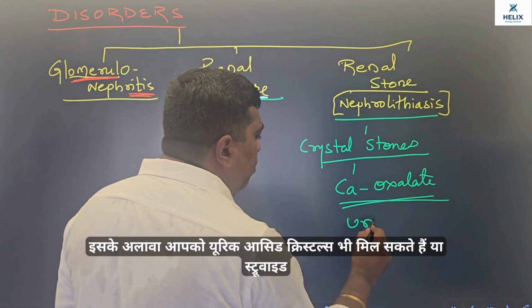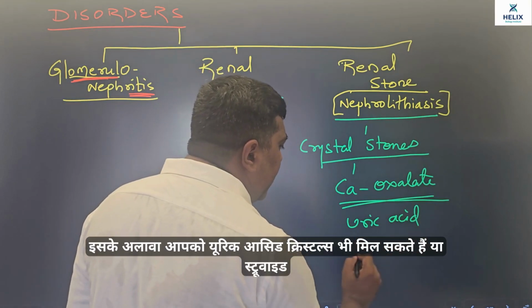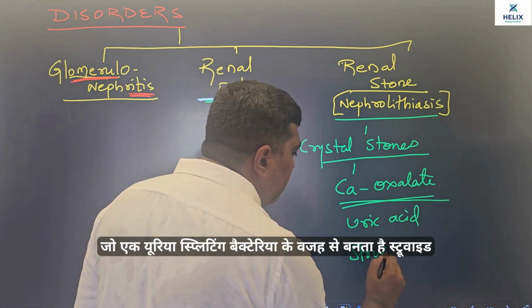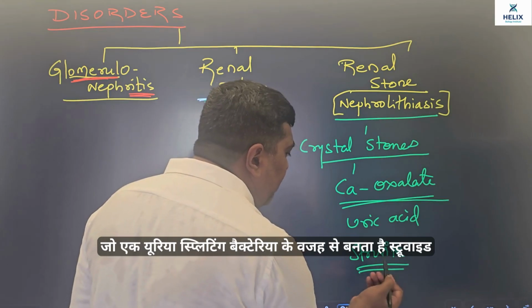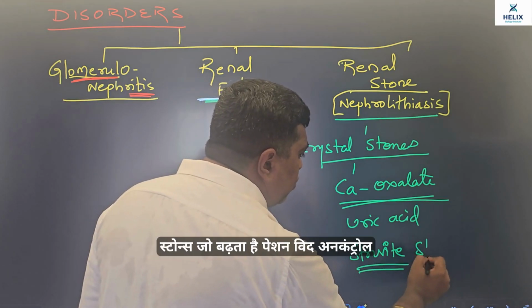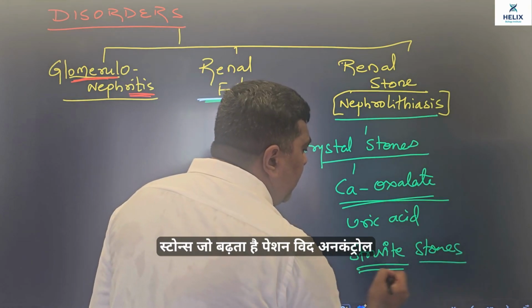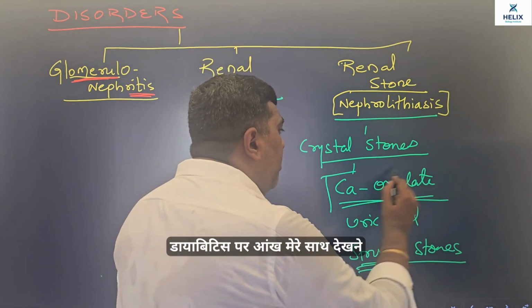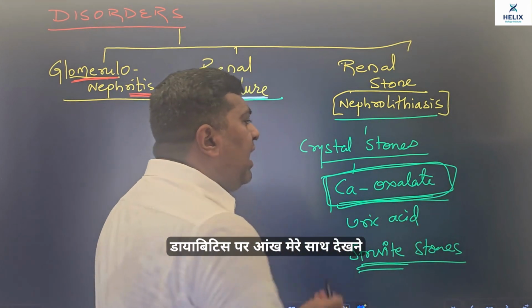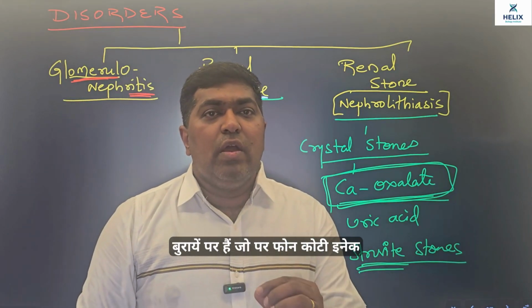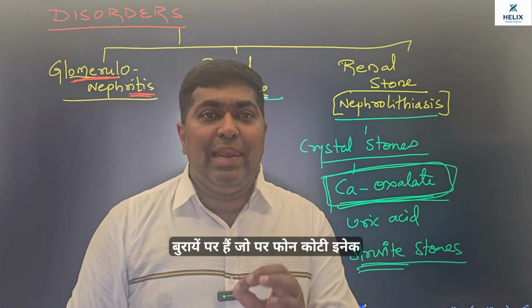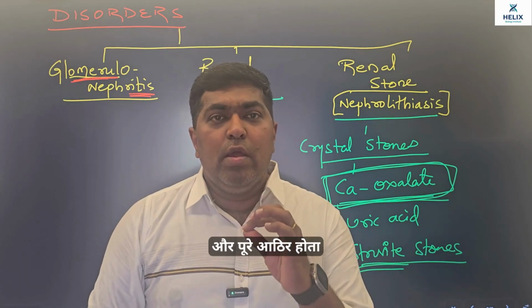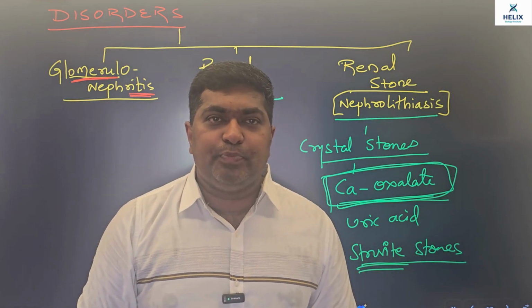इसके अलावा आपको यूरिक एसिड क्रिस्टल्स भी मिल सकते हैं, या स्ट्रूवाइट जो एक यूरिया स्प्लिटिंग बैक्टीरिया की वजह से बनता है, स्ट्रूवाइट स्टोन्स which is very common in patient with uncontrolled diabetes. But most common what we see are the oxalate stones, which are formed because of the lack of water intake or poor water intake condition.